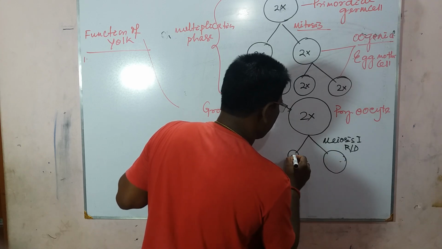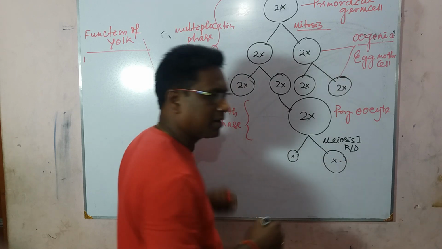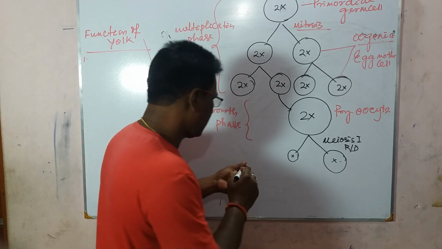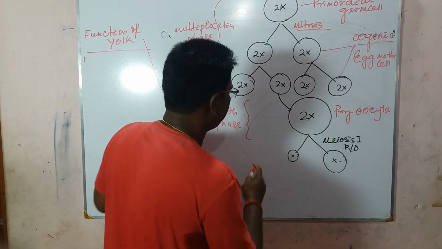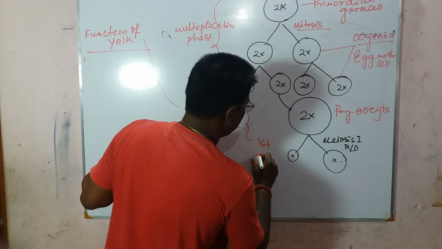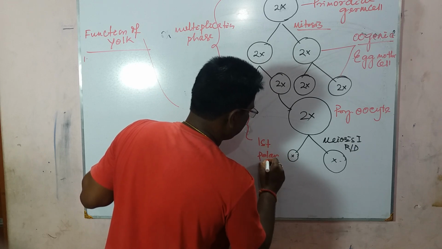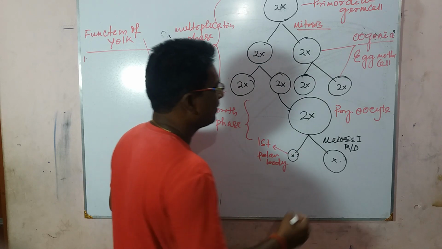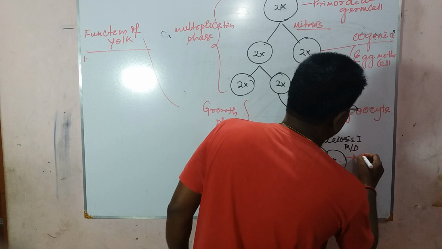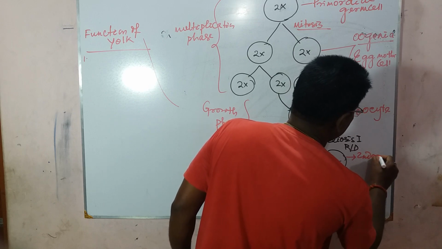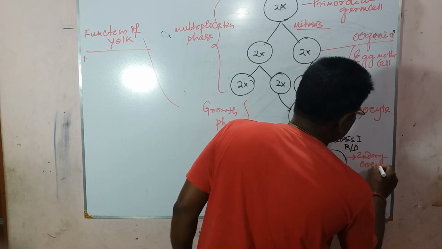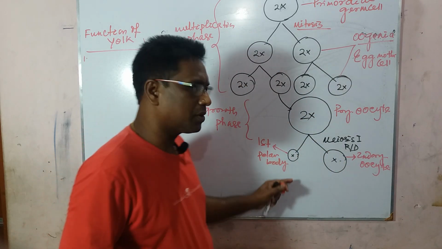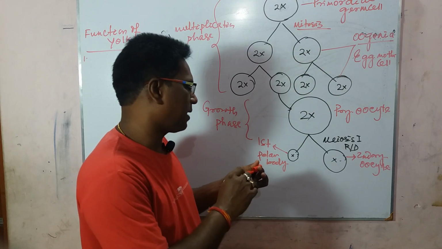One becomes smaller and another becomes larger. The smaller one is called the first polar body with less amount of cytoplasm, and the bigger one is secondary oocyte.